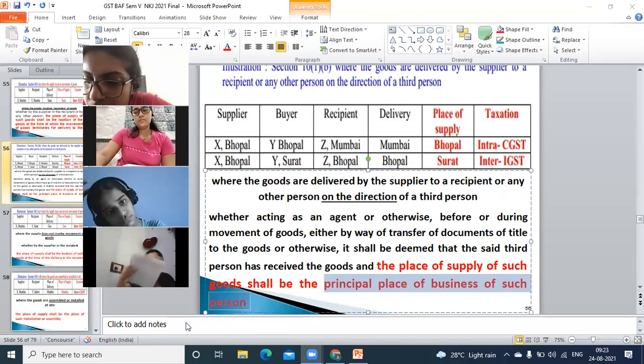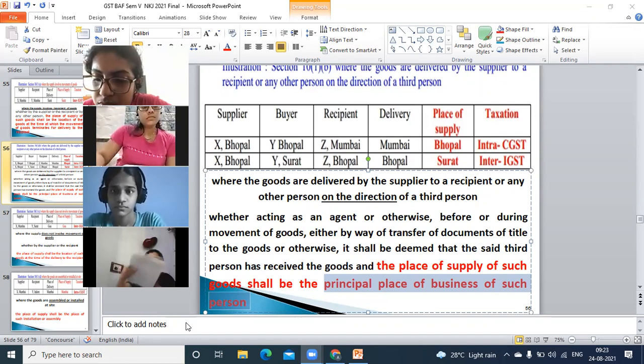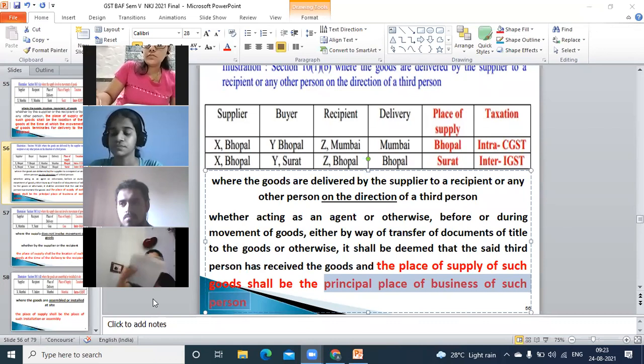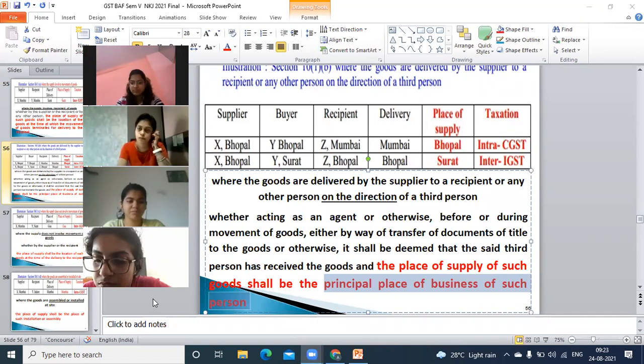Let me give another 2, 3 minutes, then we'll go for the next clause. That will be section 10, subsection 1, clause C. I believe section 10, subsection 1, clause C talks about where the movement of goods is not there. Am I right?